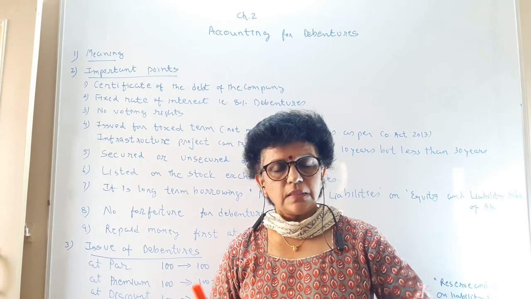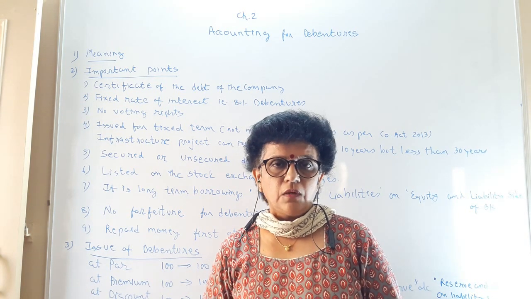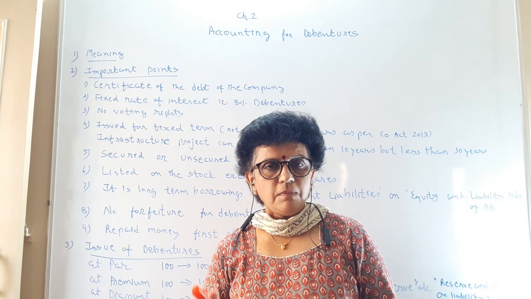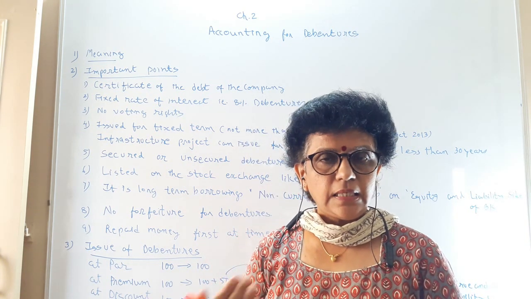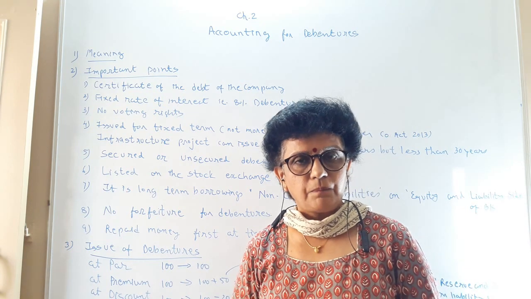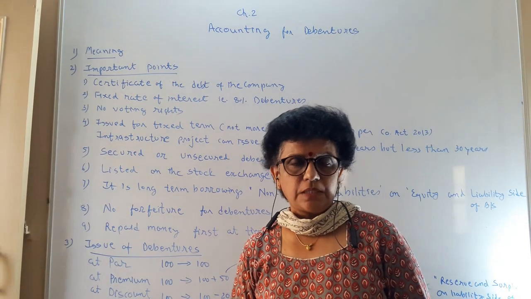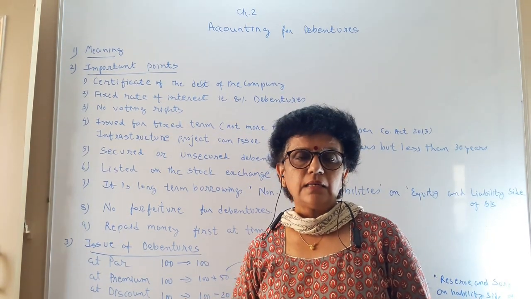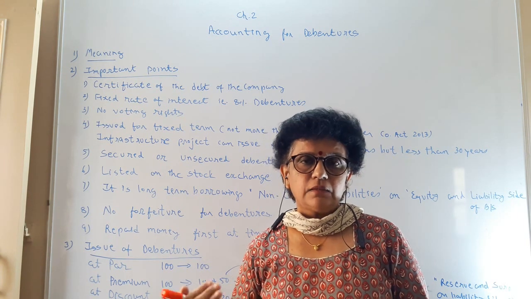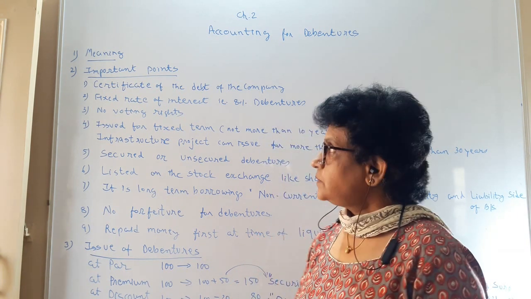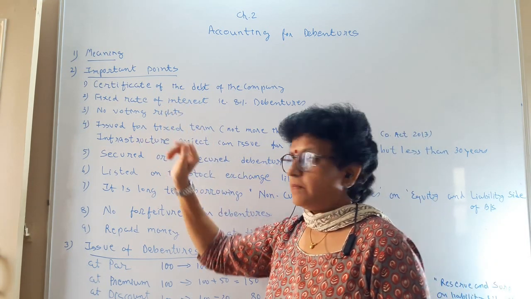So a debenture certificate is a document issued by the company expressing when the money is to be repaid and at what rate of interest the money is taken by the company. In this manner, debenture is borrowed capital. Debenture holders are the creditors of the company. They are the lenders for the company. That is the meaning; last year in class 11 we learned about the debenture.